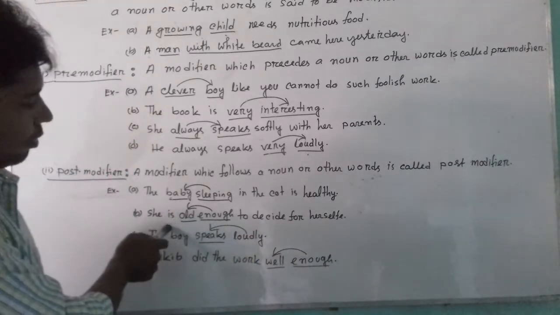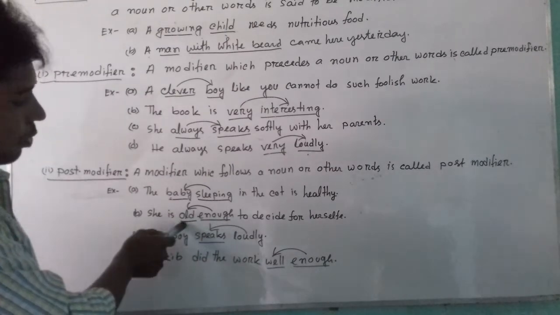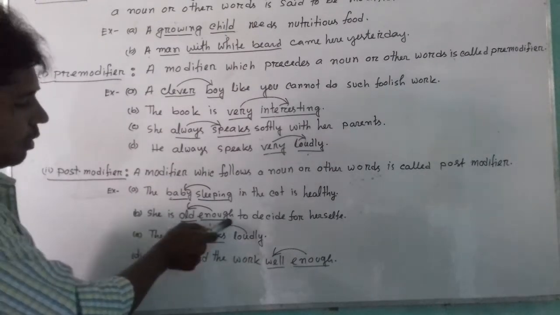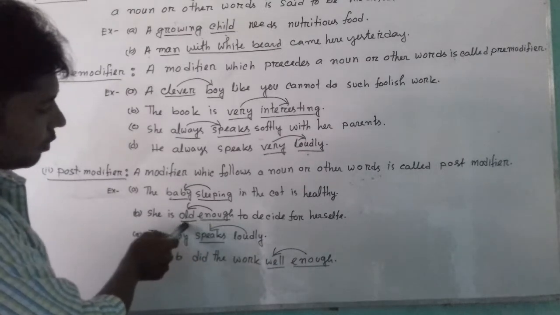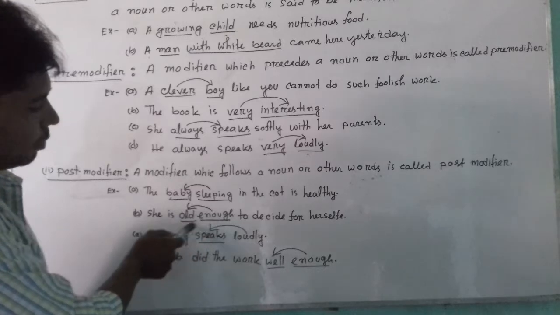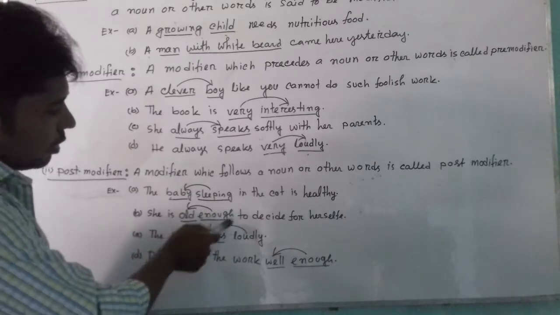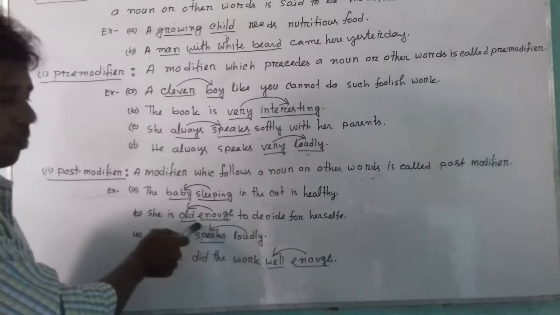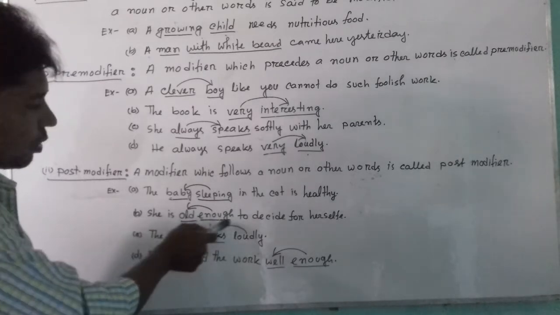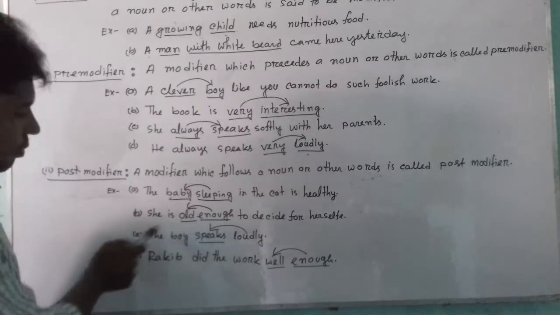In this sentence, enough is an adverb and old is an adjective. Here the adverb enough has been used after old, so it is working as post modifier of old. So we can say that enough is post modifier of old.